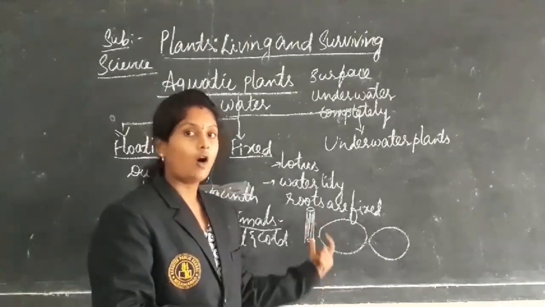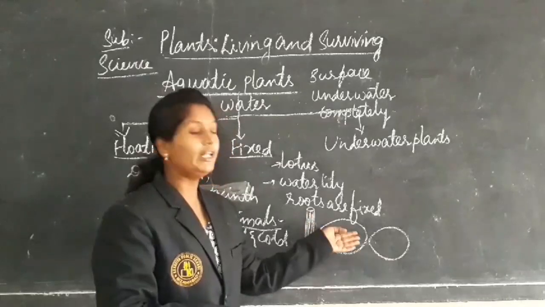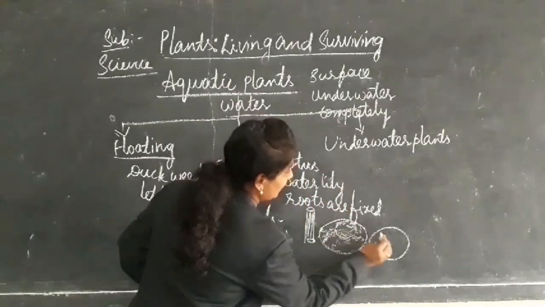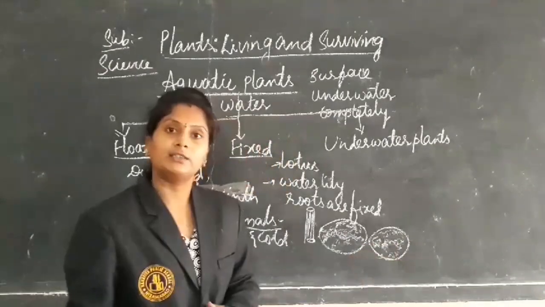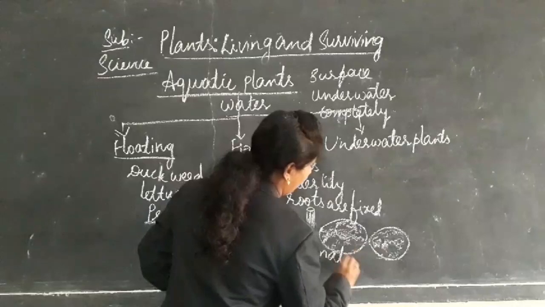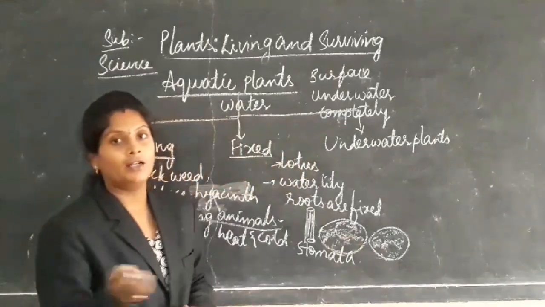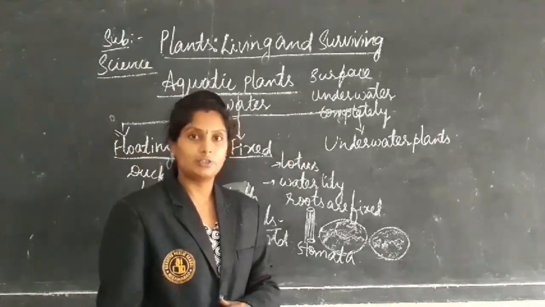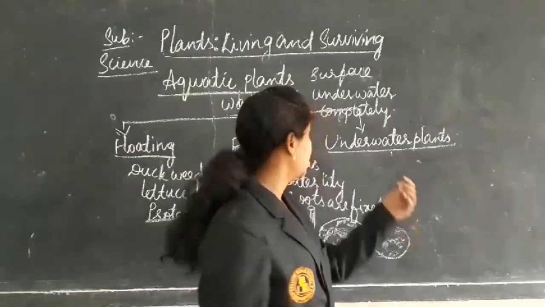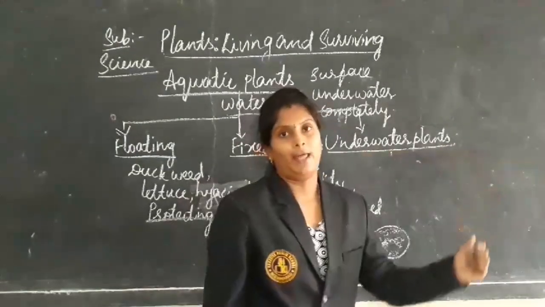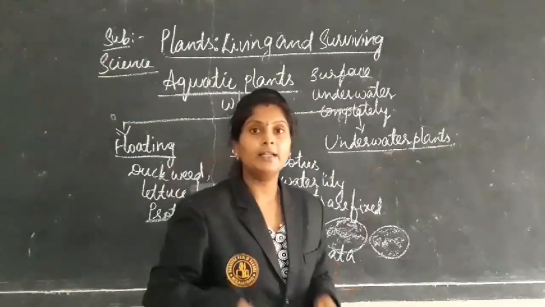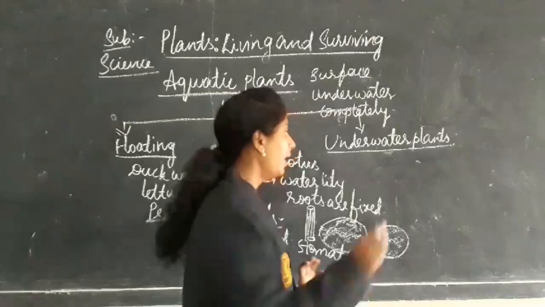The stem is hollow inside, and only on the upper surface of the leaves we can see the stomata. Only on the upper surface of the leaves we can see the stomata, and on the downside we cannot see the stomata. This is about the fixed plant. Okay. Next one is the underwater plants. Underwater plants, that means the plants which grow completely inside the water.